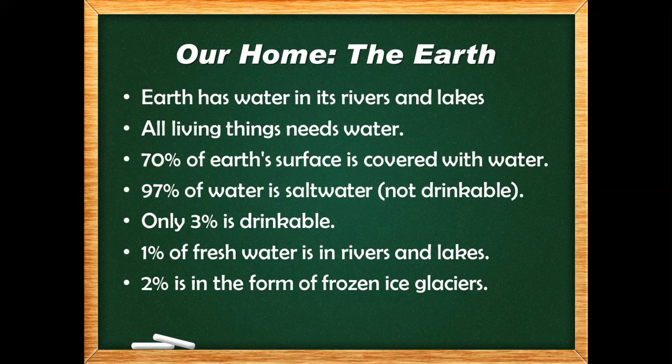Remember, if we consider the Earth's complete surface, then 70% of it is covered with water. And out of that, 97% of water is salt water, meaning not drinkable. Only 3% water is drinkable. Now, 1% of fresh water is in rivers and lakes, and 2% is in the form of frozen ice glaciers. So 1 and 2% make it 3% drinkable water.